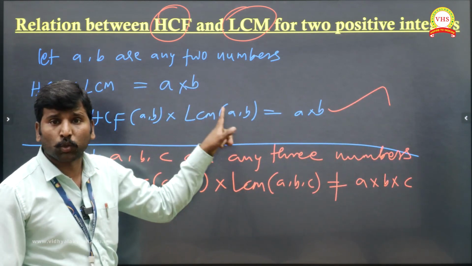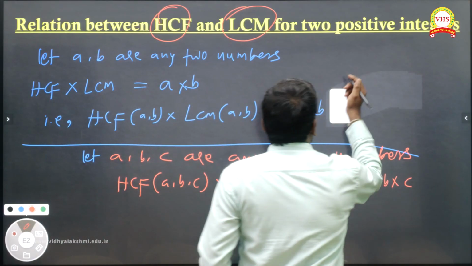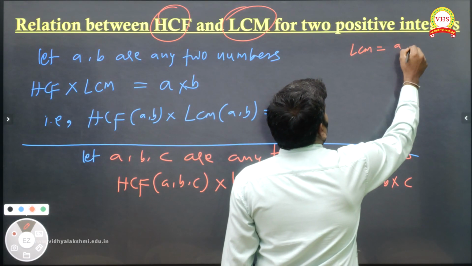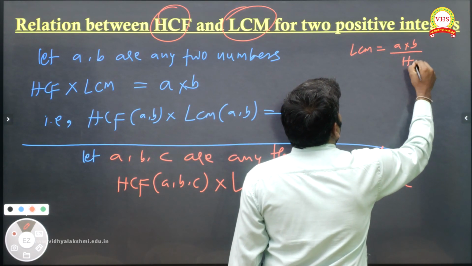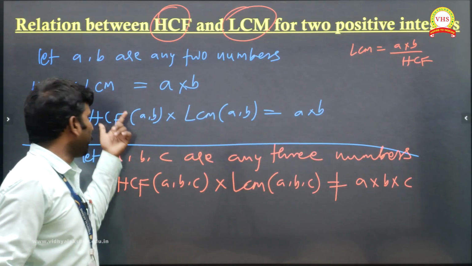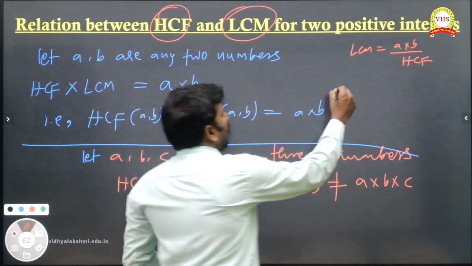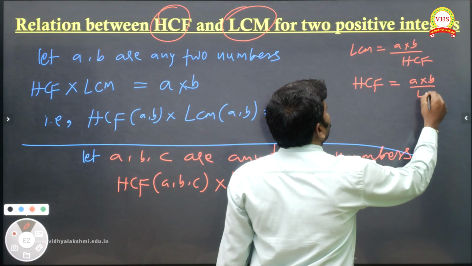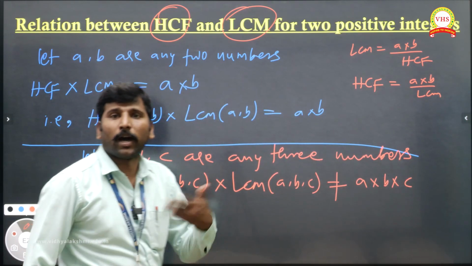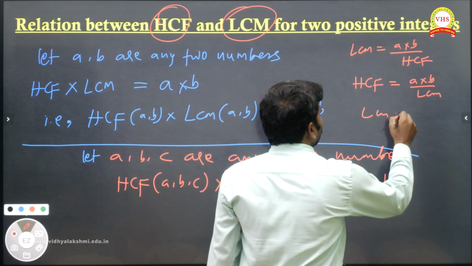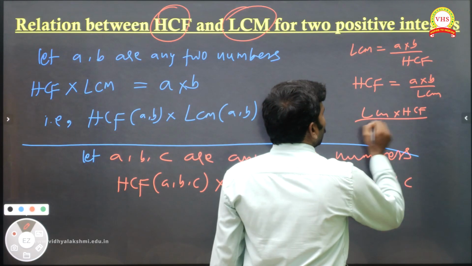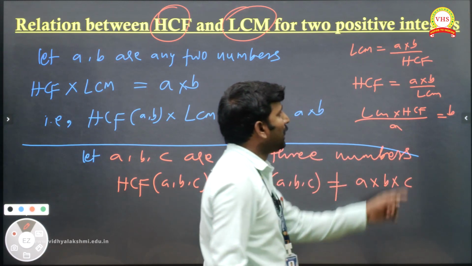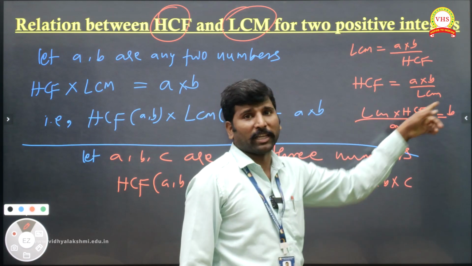Based on this, they may ask MCQs. Suppose you want the LCM: the product of A and B divided by the HCF. When you send the HCF to the other side, it becomes division. Or if I need the HCF, then AB is given, and if you divide by the LCM, you get it. Or if the LCM and HCF are given, and the A term is given and they ask for B, when you send A to the other side it is divided, then B is left.